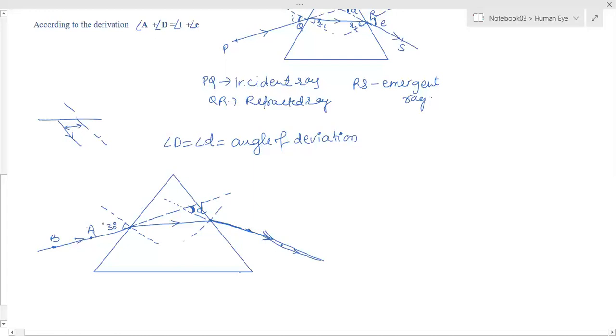So this is angle I. This is angle R, we call it R1. This is R2. And this angle is called the angle of emergence, E. In a glass prism, I and E are not equal, whereas in a glass slab, I and E were equal. There is a relation between angle I, angle E, the angle of deviation, and the angle of the prism, A. We'll study it next class.